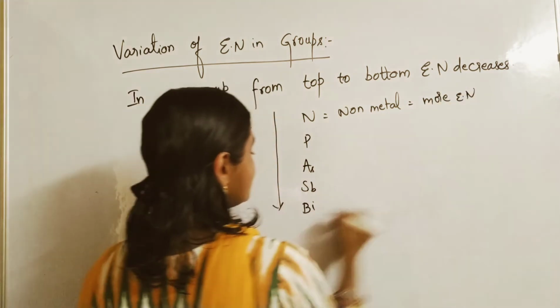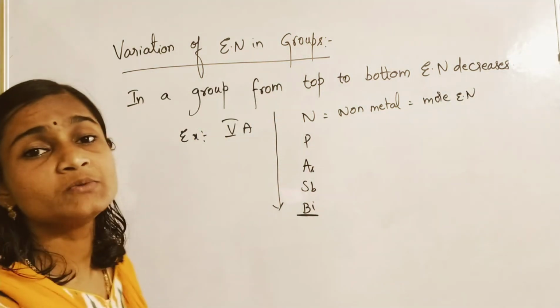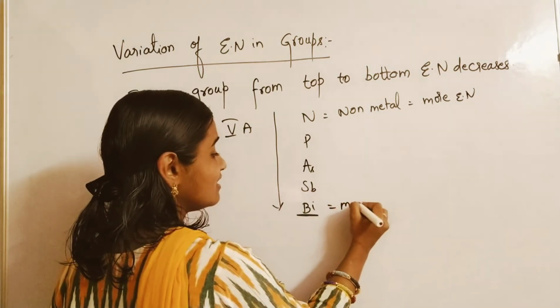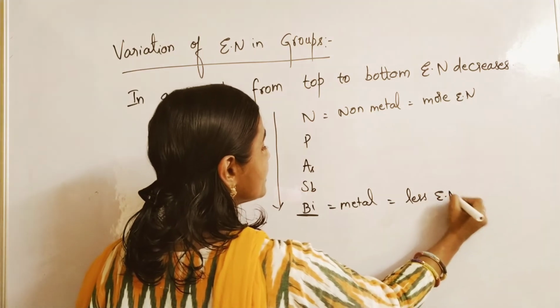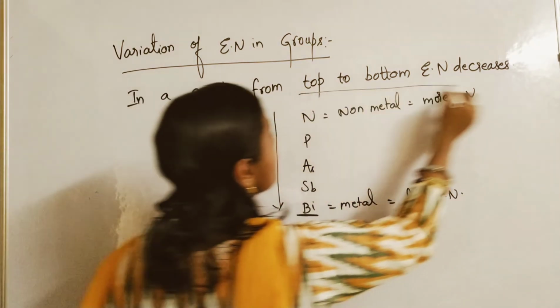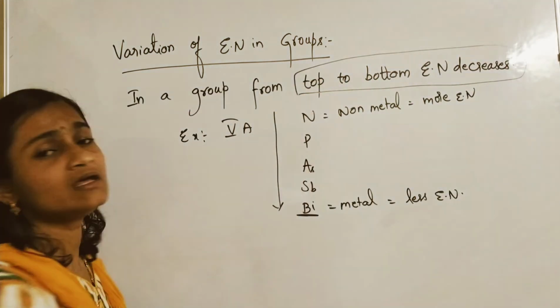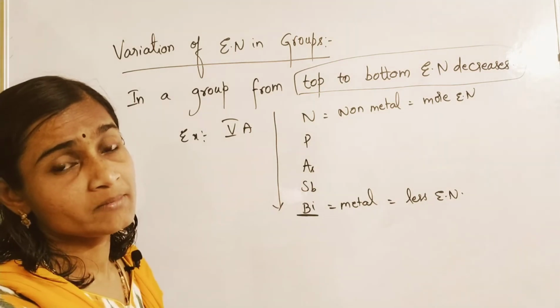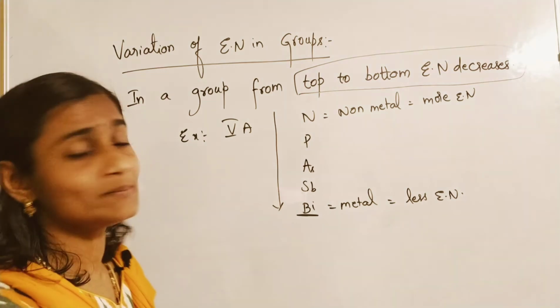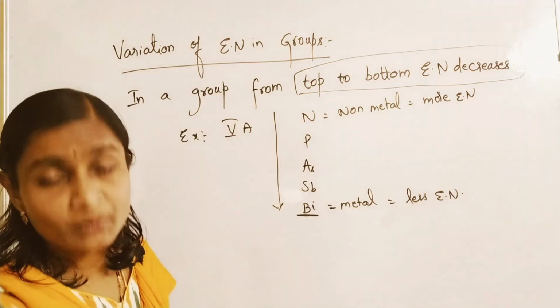Coming to bismuth, bismuth is a metal, so less electronegative. That means from top to bottom, what happens to electronegativity? Electronegativity decreases from top to bottom in any group. I took the example of nitrogen, 5th A group elements.